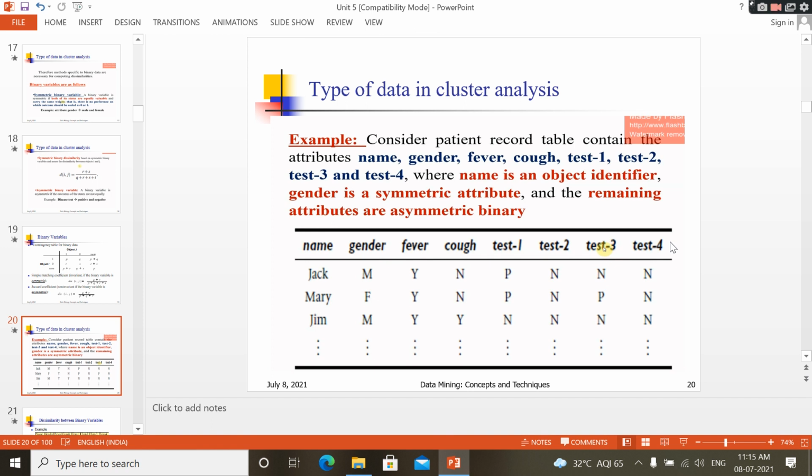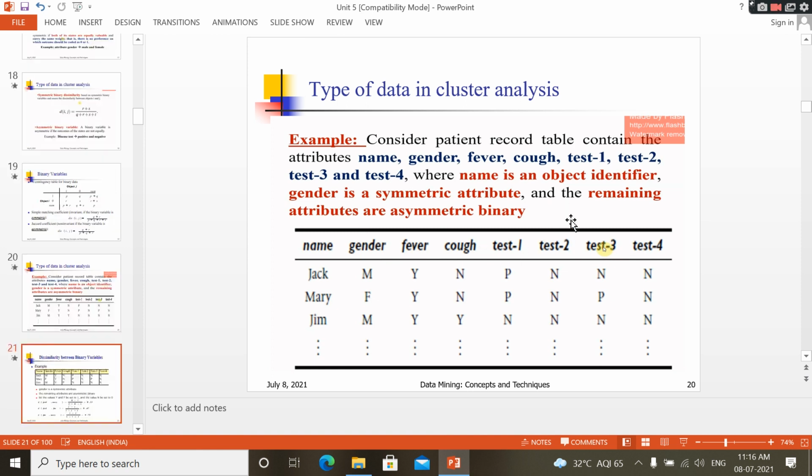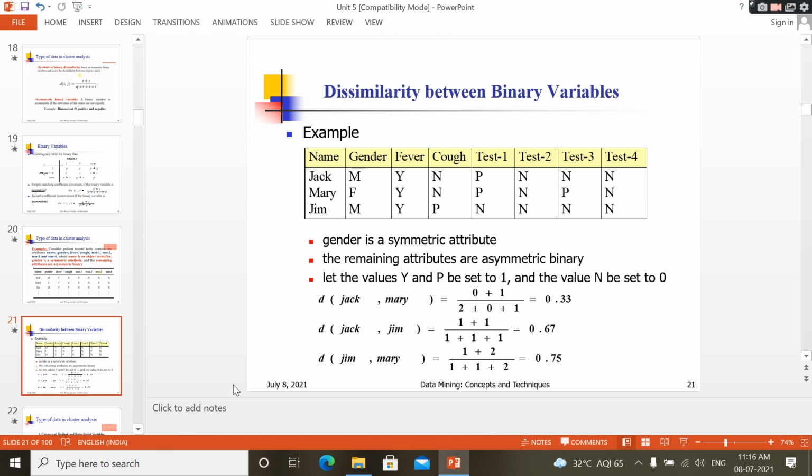Next, fever, cough, test 1, test 2 and so on, these are asymmetric binary. Why? Because these have different weights. We already discussed what is meant by asymmetric binary. From fever to test 4 all are asymmetric binary. Gender is symmetric binary. That's why here I am finding the dissimilarity between asymmetric binary variables, using this formula.